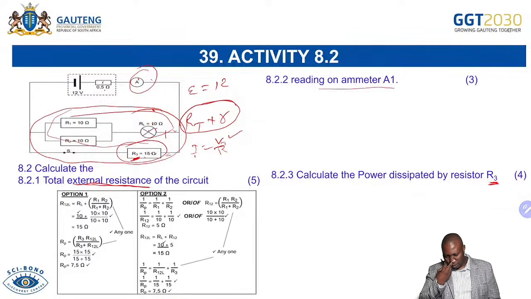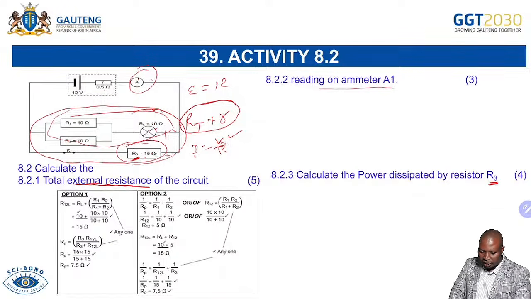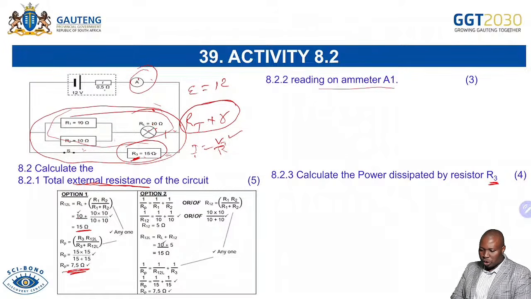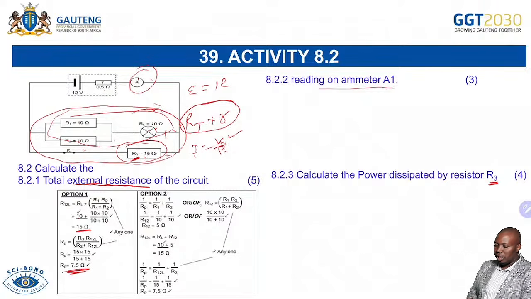So let's go to the first one. Calculate the total resistance, which is what I talked about. And then you were able to say 10 plus that, you get your 15 ohms. That's what we did. Remember, we said 10 times 10 over 10 plus 10. As we did here, we get 5 plus 10 is 15. So that is 15 for that. Again, we have 15 times 15 over 15 plus 15. We get R for parallel, total there as 7.5. So you can use that method or you can use the other method. It's still fine. So that is 7.5, the R that we're having totally there.